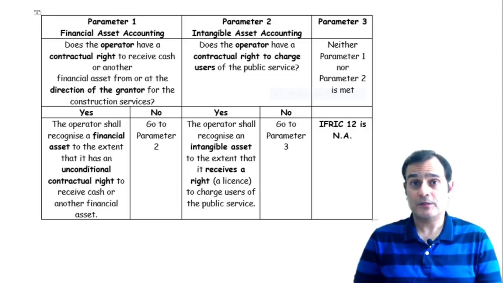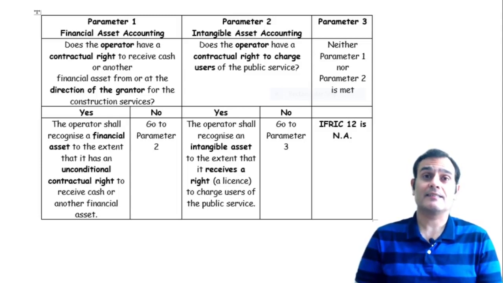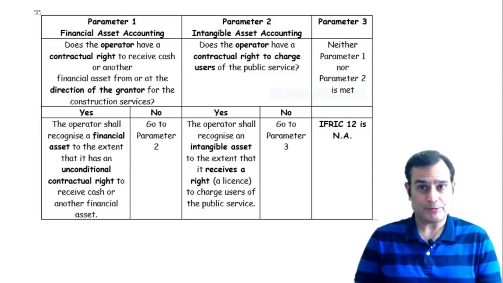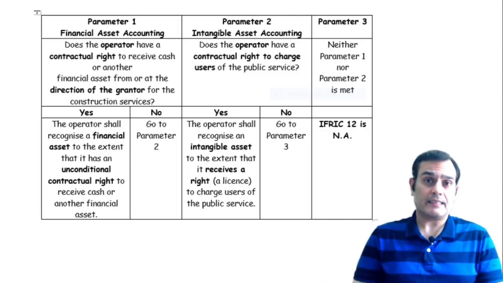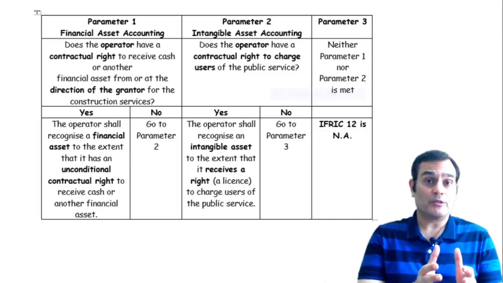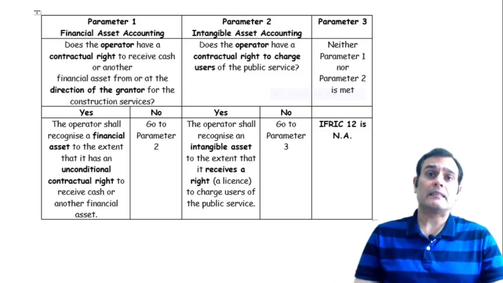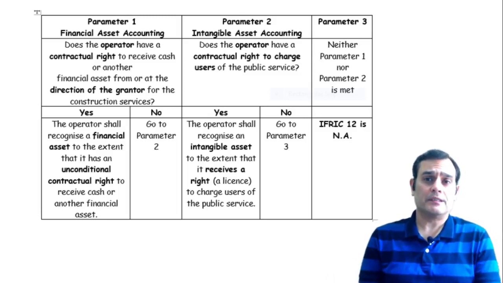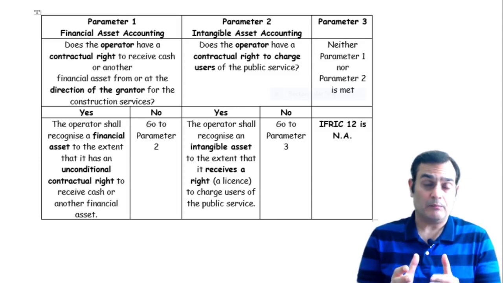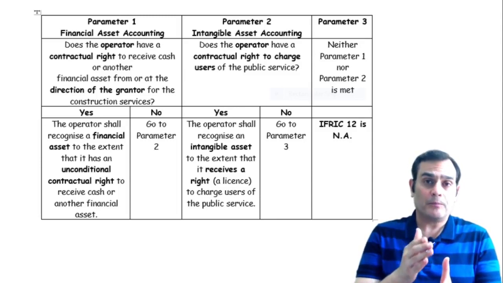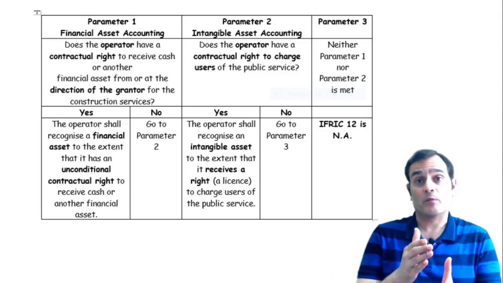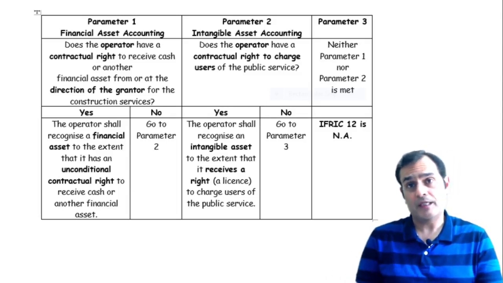Now, how you make an assessment of the same is something we're going to see later when we come to some more examples. The second is, let's say, for example, we are not able to zero down on the fact that this is giving an operator an unconditional contractual right to receive cash or another financial asset. Then the possibility could be that the operator may be getting a right to charge the users of the public service. As we've already said, this IFRIC becomes applicable when the operator, that is the private entity, is providing public services on behalf of the grantor.